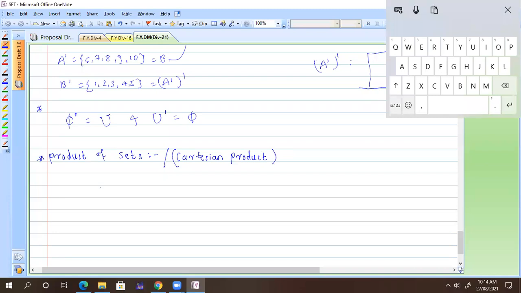The Cartesian product of two sets A and B is the set of ordered pairs.